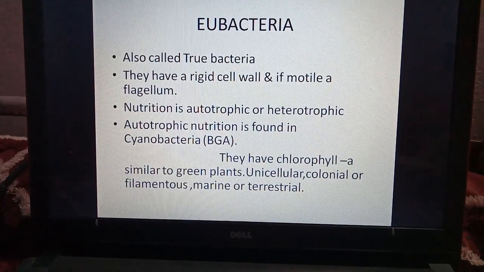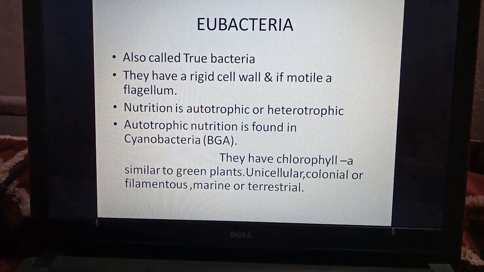Nutrition is autotrophic or heterotrophic. Autotrophic nutrition is found in blue-green algae or cyanobacteria. Now how do they make their food? They have chlorophyll A. So children, there are different types of chlorophyll: chlorophyll A, B, C, which we will deal with in next chapters.